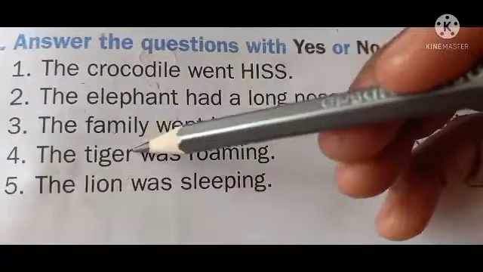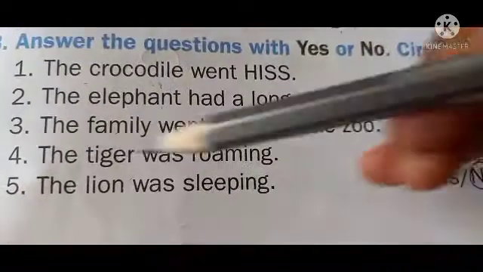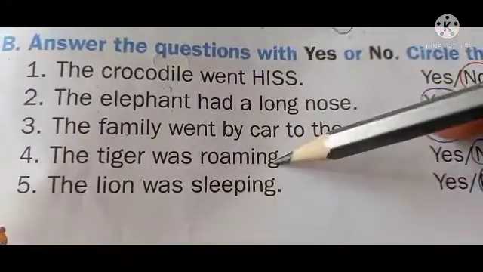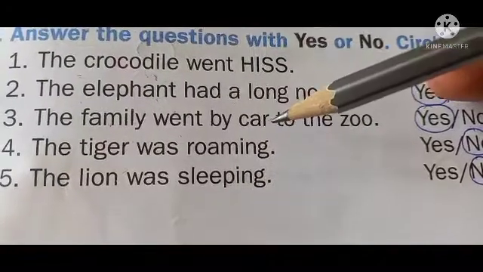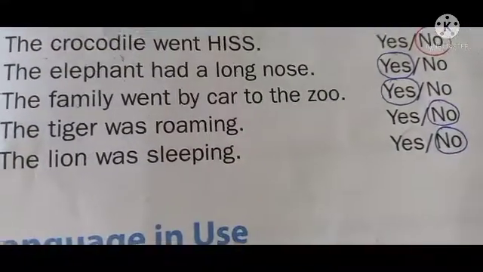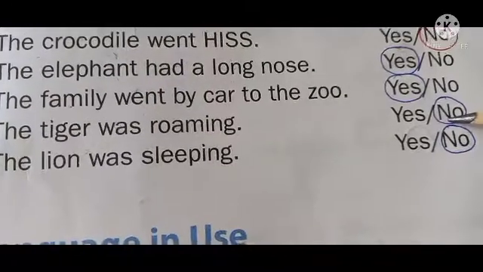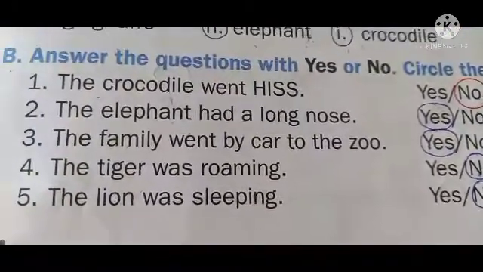Next, the tiger was roaming. Who was roaming? Tiger? Yes or no? No. Here see, roaming or roaring? Tiger. Here see.